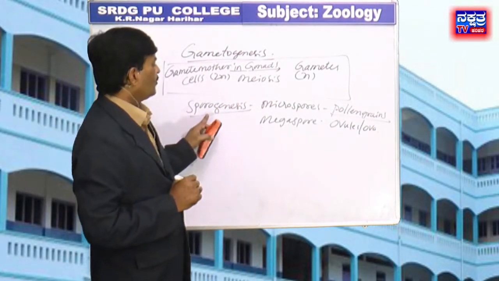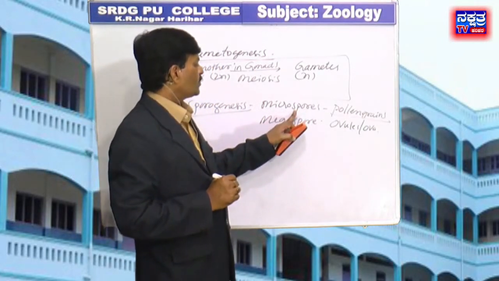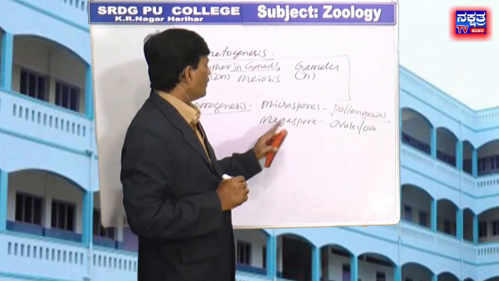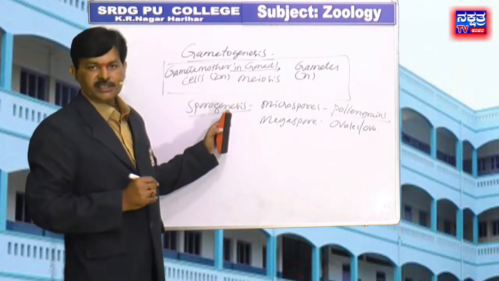The formation of microspores is called microsporogenesis. The formation of megaspores is called megasporogenesis. Totally it is called sporogenesis.